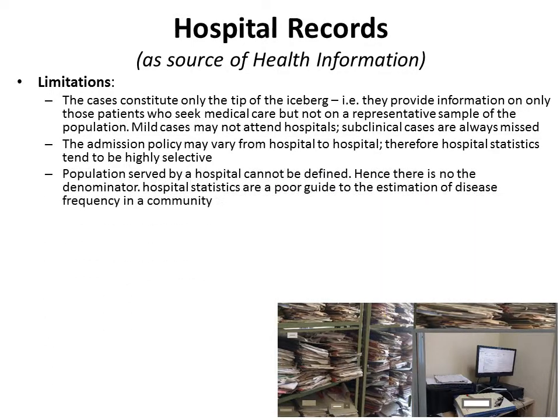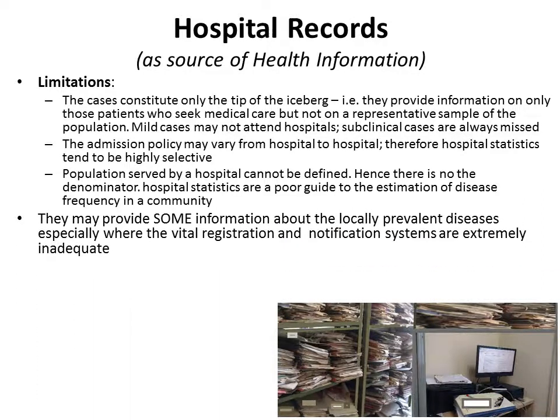Also, the population served by a hospital cannot be defined, because patients from far off corners of the country can also approach large hospitals. Hence, there is no denominator. So, hospital statistics are a poor guide to the estimation of disease frequency in a community, because the patients are not from only the surrounding community, but they can come from outside also.